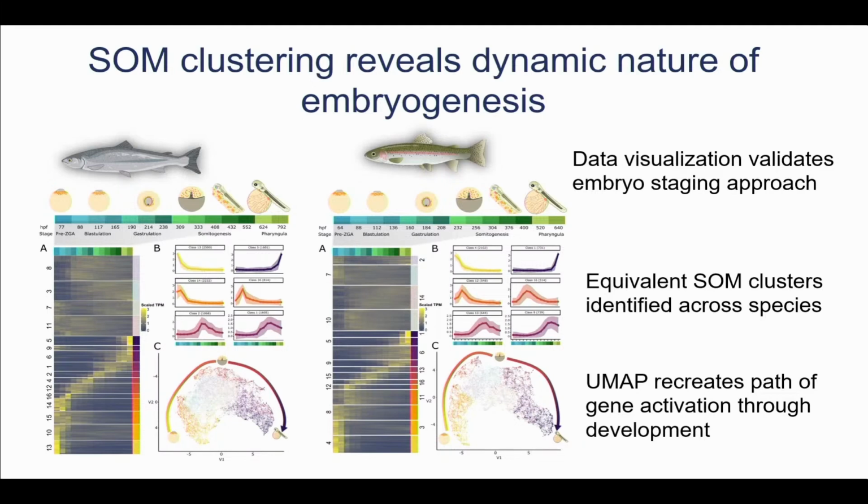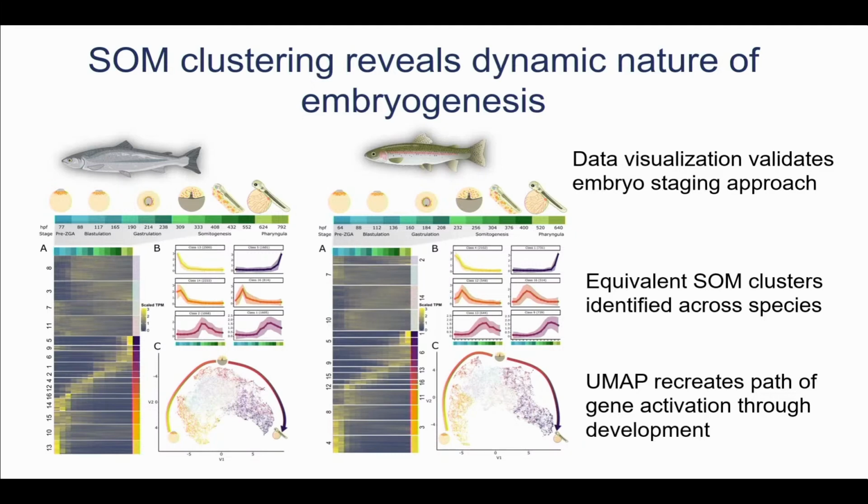In these UMAPs that you're seeing here, each dot is a single gene, and it's placed in this two-dimensional frame depending on its expression pattern throughout embryogenesis. What this reveals is really the dynamic nature of embryogenesis, where we have some groups of genes that are present very early on, but then very quickly degrade. These are potentially maternal transcripts, although it's difficult to say with our experimental setup whether or not the zygotic genome is already activated during this period.